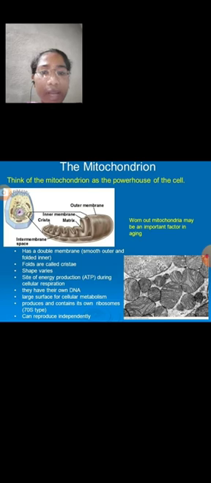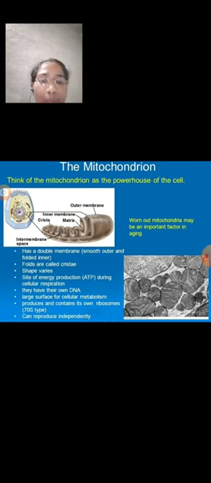Next, the other cell organelle is mitochondria. The term mitochondria was introduced by the scientist Benda, and mitochondria are semi-autonomous organelles of the cell. They may be cylindrical or spherical in shape, and occur in large numbers in metabolically very active cells. They are the ready source of energy required for the various metabolic activities of the cell, so they are called the powerhouses of the cell.